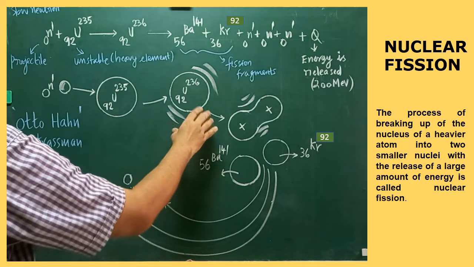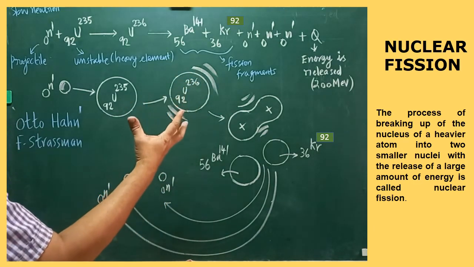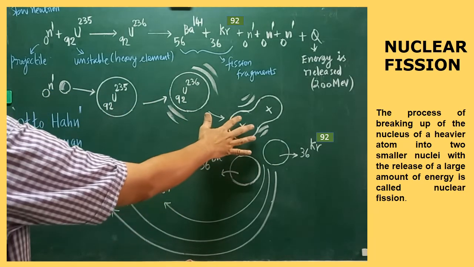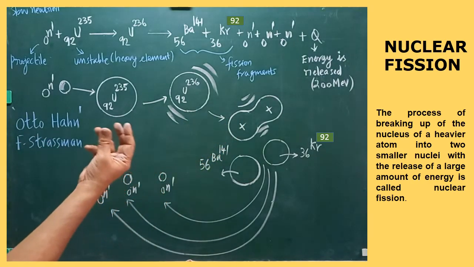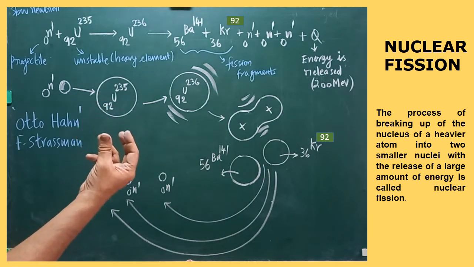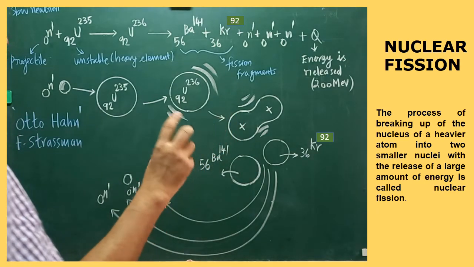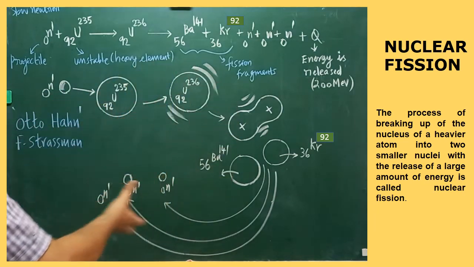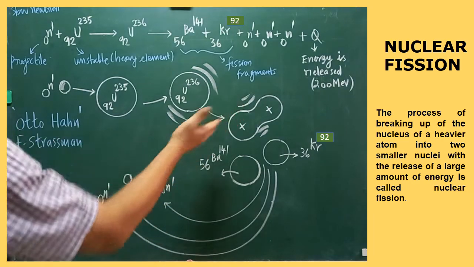After that, what will happen? This nucleus of uranium-236 slowly tries to split into two parts. So this is the intermediate stage. In this intermediate stage, you can see a shape like a liquid drop. If a single liquid drop is split into two droplets, before attaining the droplets, it will attain a dumbbell shape. Are you clear? Usually the nuclear fission process can be explained with the help of the liquid drop model. The same thing is drawn here.